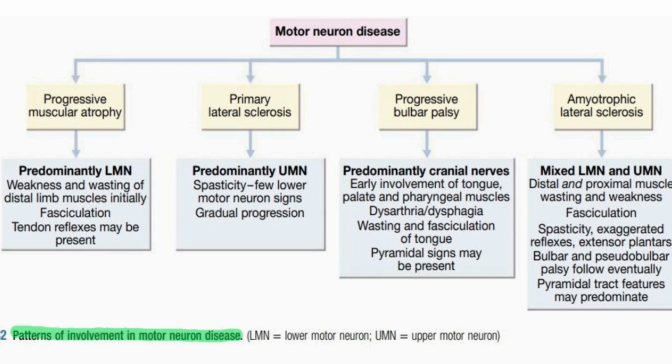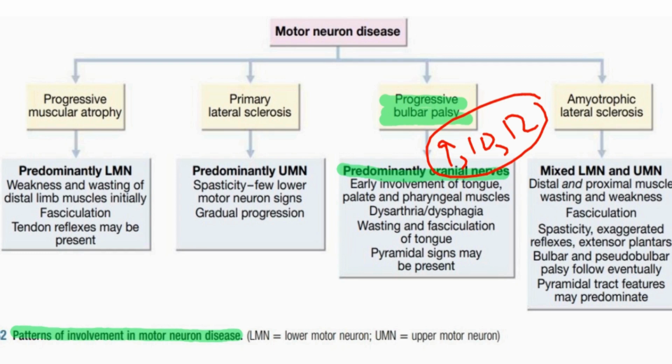There are basically 5 patterns of involvement in motor neuron disease in which a patient may present to the clinic. First, let's discuss progressive bulbar palsy. Progressive bulbar palsy is predominantly cranial nerve involvement, especially cranial nerves 9, 10 and 12. Early involvement of the tongue, palate and pharyngeal muscles, dysarthria and dysphagia predominate in this pattern. Wasting and fasciculation of the tongue, and there is pyramidal sign.